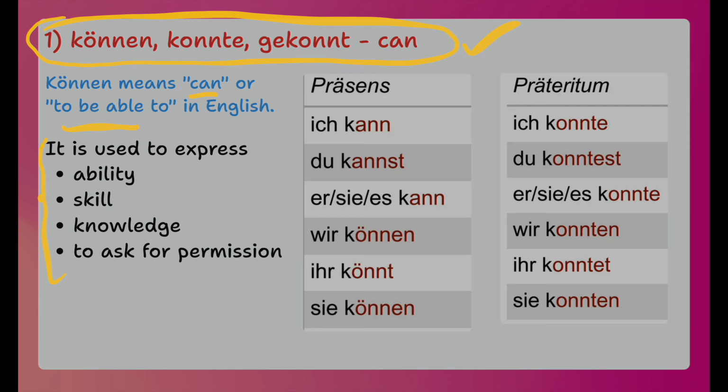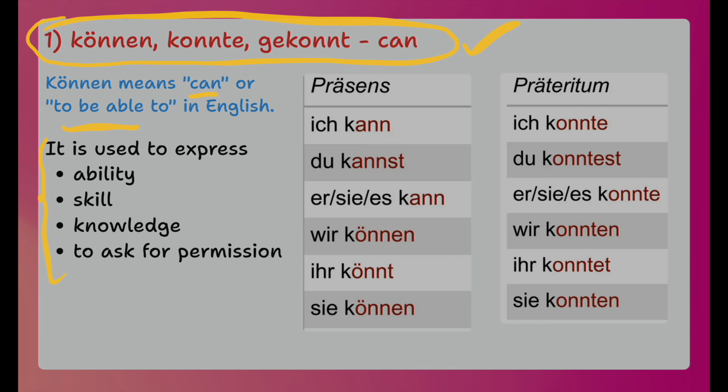You see here modal verbs. There are 6 modal verbs available in German language. These are all helping verbs. In the next few slides, I will explain you these verbs, how they are used. I will explain in detail in next slides.